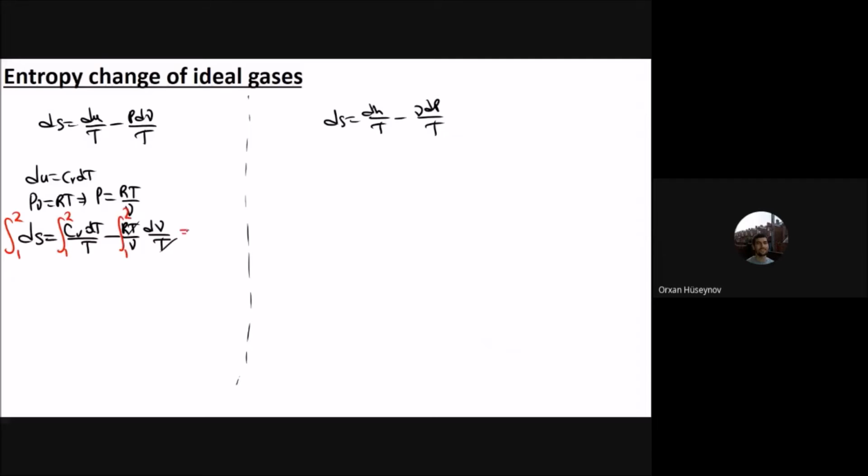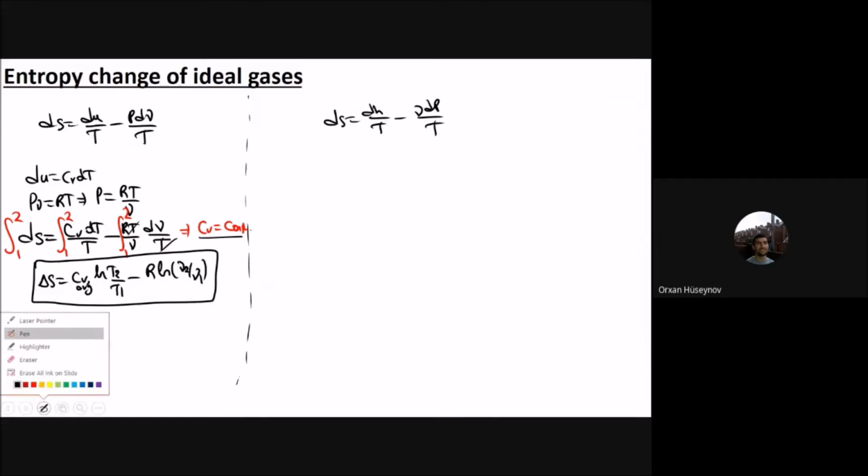Now we will assume again that Cv is constant. For that constant Cv, you will have delta S equal to Cv average ln T2 by T1 minus R ln v2 by v1. This is the entropy change for the ideal gases, but we have assumed that Cv is constant. Now let's see the second case.